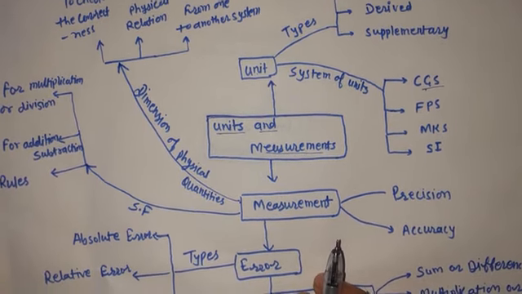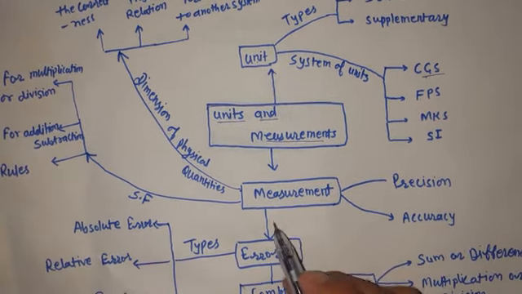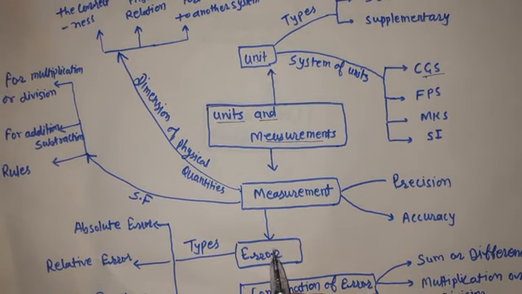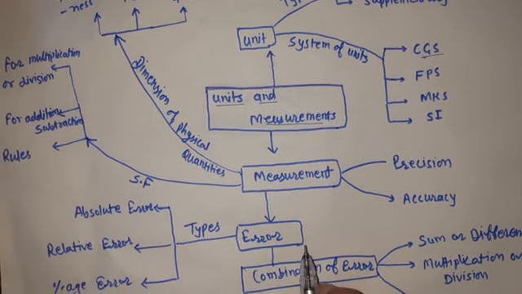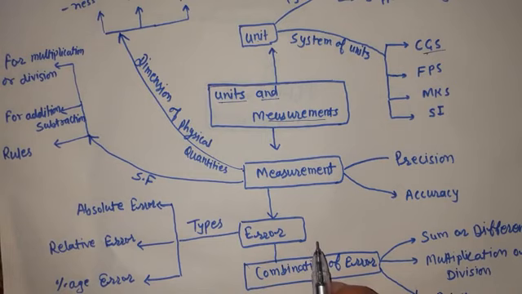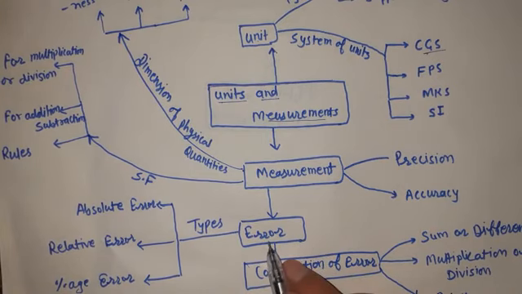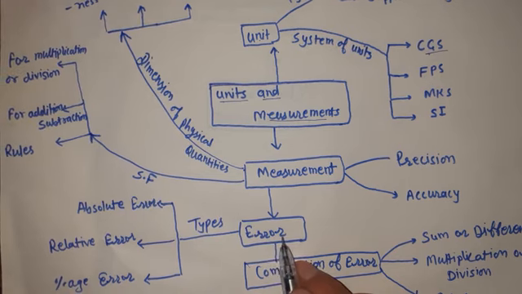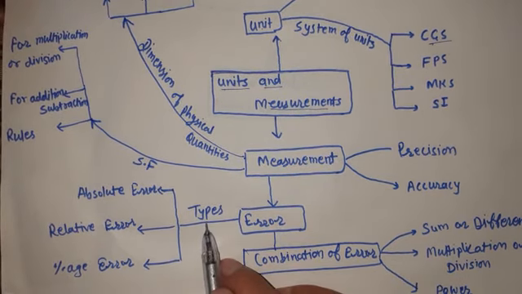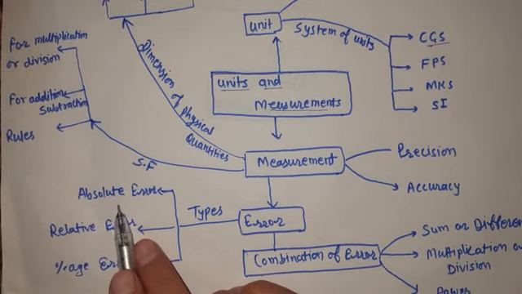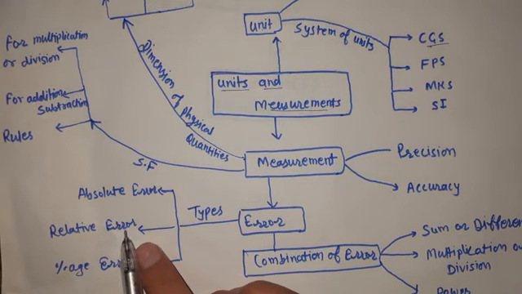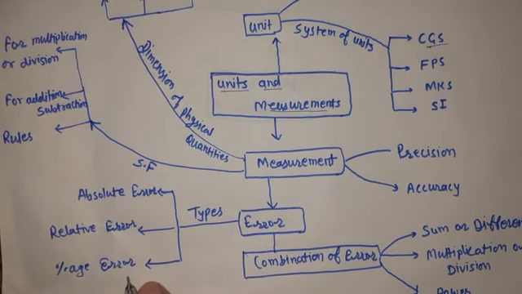Now in measurement we also come to know that while performing any measurement, we can't measure any unknown quantity accurately, so there is a chance of error. Thus we come to know the types of error: absolute error, relative error, and percentage error.